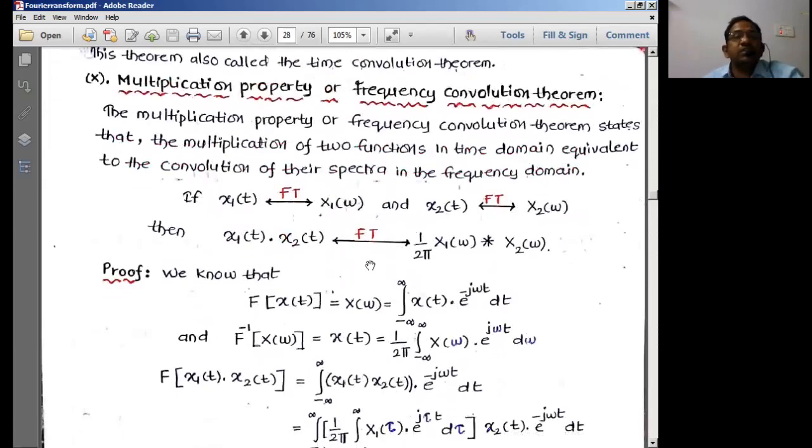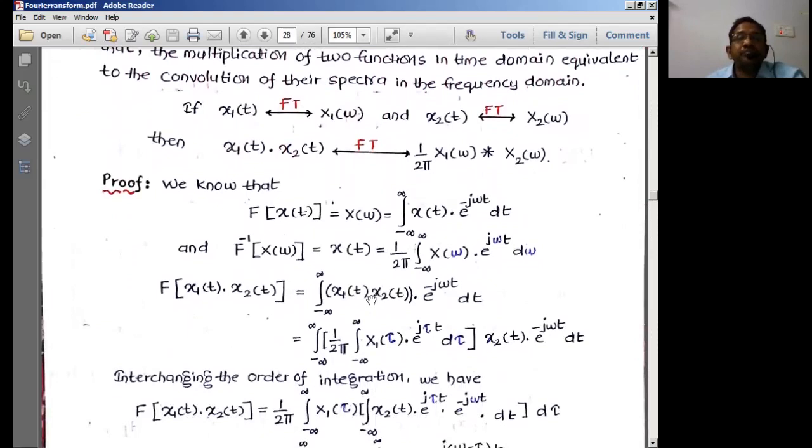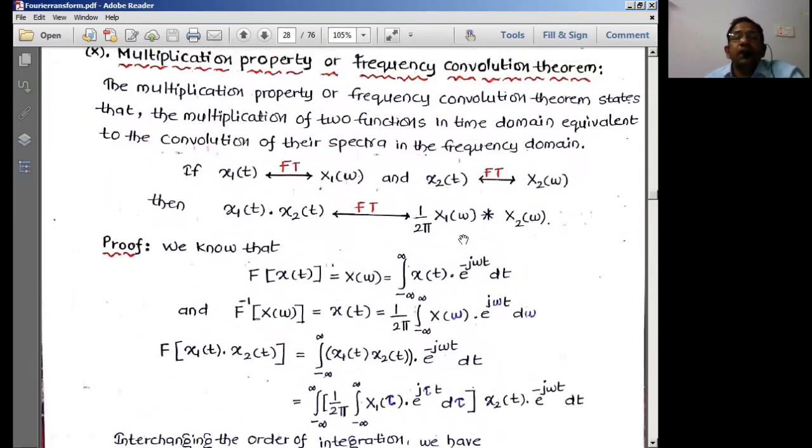The next concept is going to be the multiplication property, or the frequency convolution theorem. That means if you do the convolution in the frequency domain, what is the result in the time domain? Exactly the reverse. So convolution in the time domain is equivalent to multiplication in the frequency domain. Same result, opposite results we normally get over here.